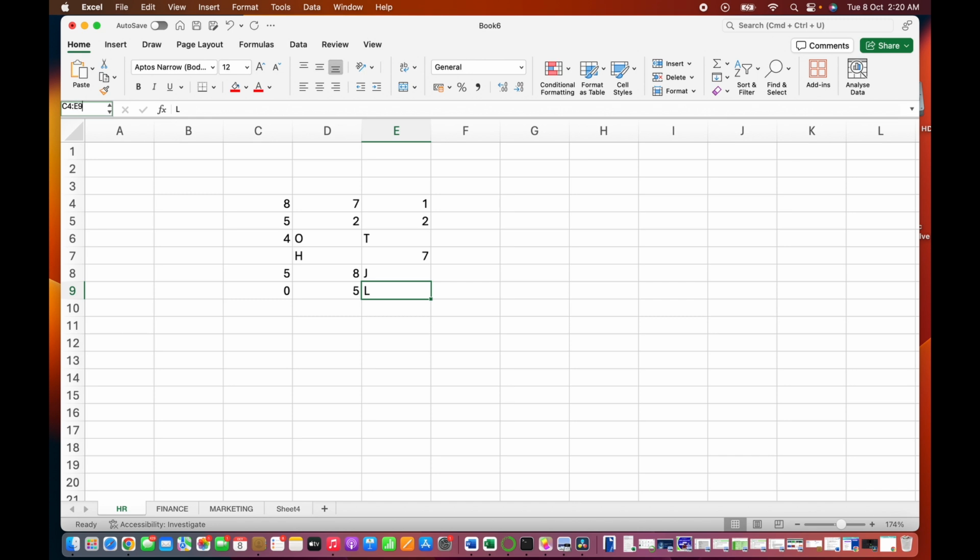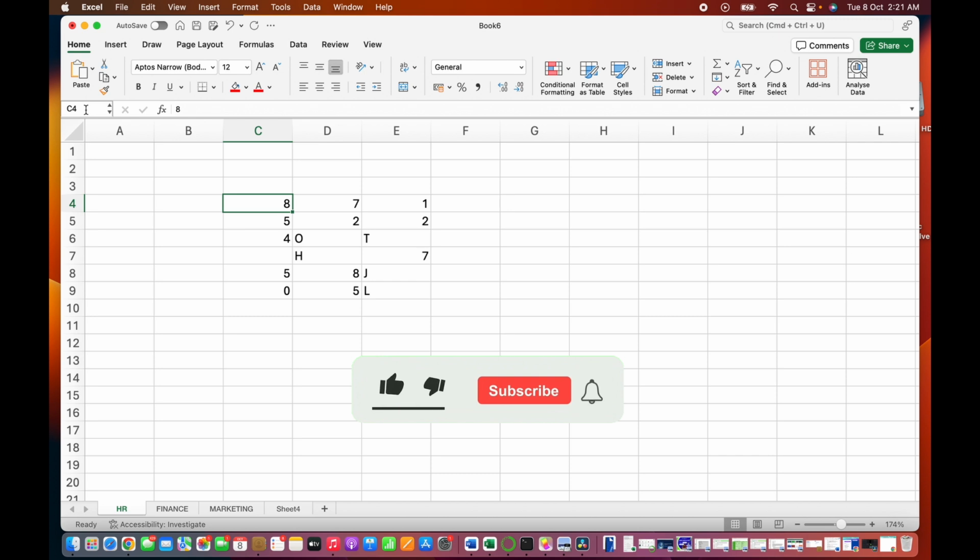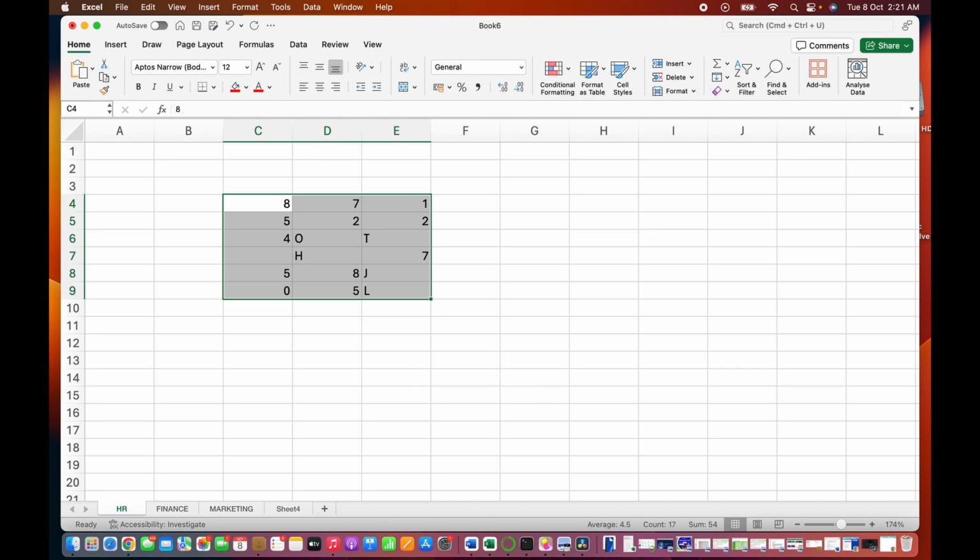So now let me show you something. If I try to write C4 colon E9, that is how we mention a range. The colon means through, and I enter, you realize that it will highlight the particular range I'm working with, which is where I have my data.